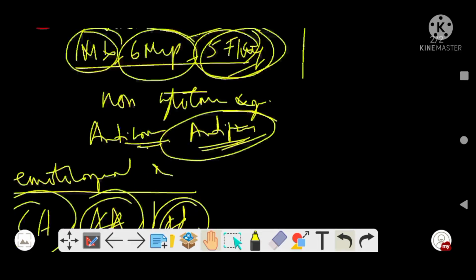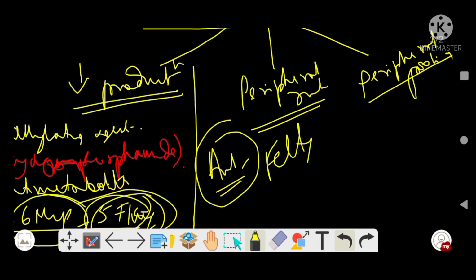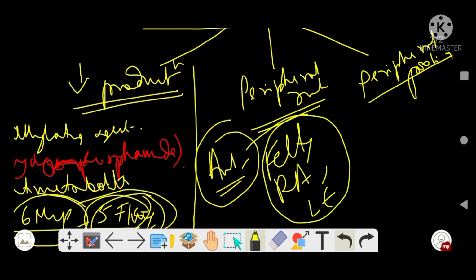Next is peripheral destruction, where the neutrophils are destroyed. This may be due to autoimmune disorders like Felty syndrome, rheumatoid arthritis, or lupus erythematosus. This is very important.